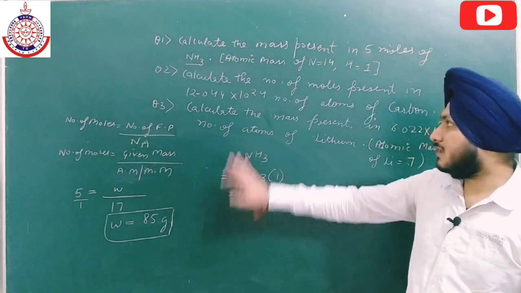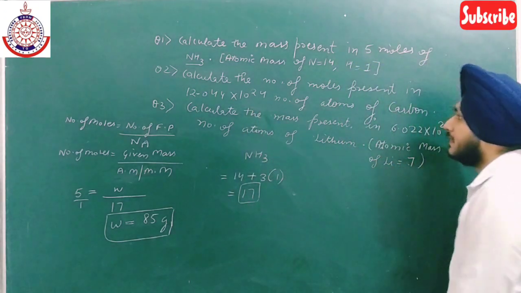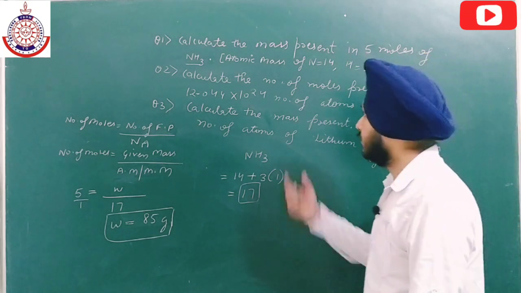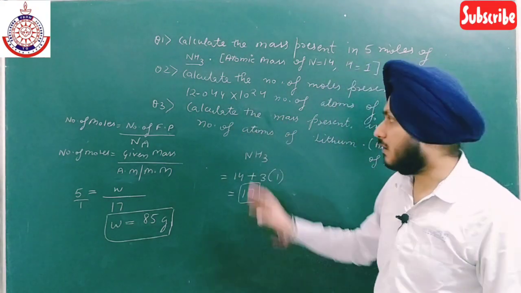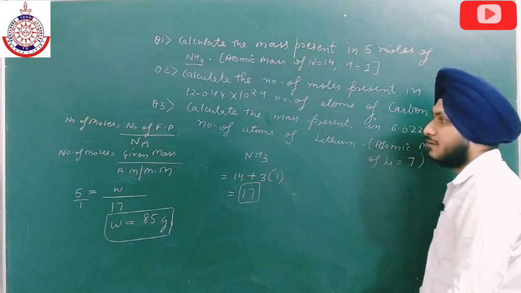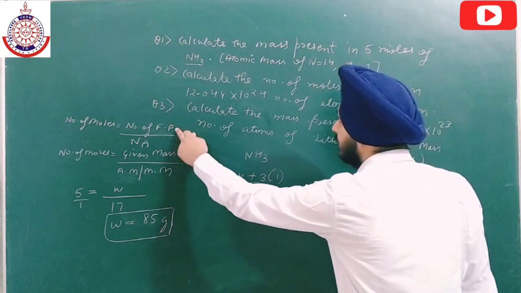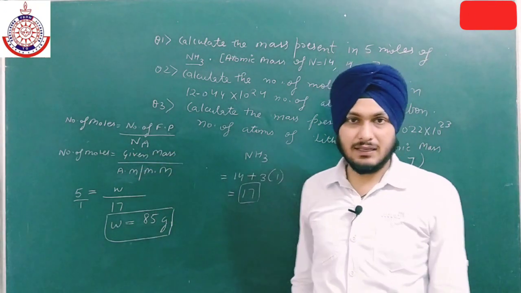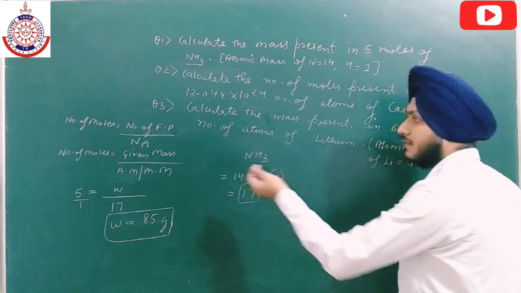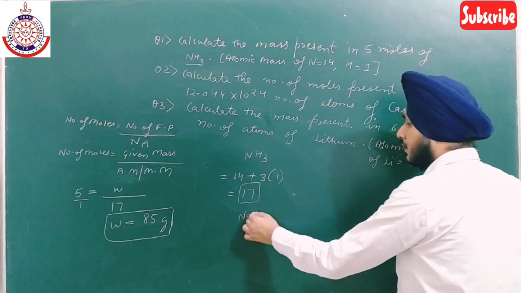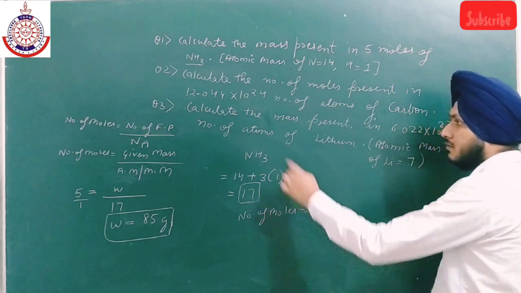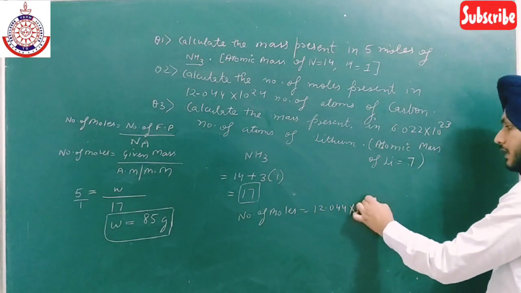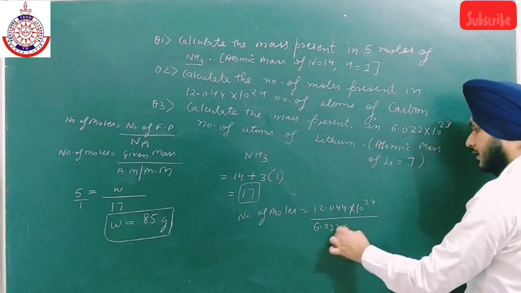Simple as that. Now the second question is to calculate the number of moles present in 12.044 into 10 to the power 24 atoms of carbon. The fundamental particles are given to us, so we use the first formula to calculate the number of moles. The number of fundamental particles is 12.044 into 10 to the power 24, and the value of Na is 6.022 into 10 to the power 23. So number of moles will be equal to 12.044 into 10 to the power 24 divided by Avogadro number 6.022 into 10 to the power 23.